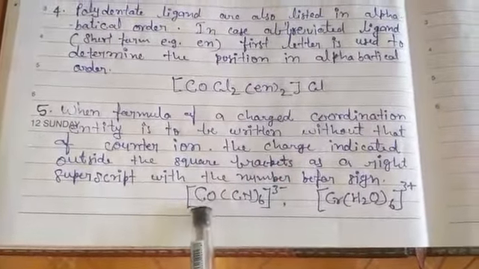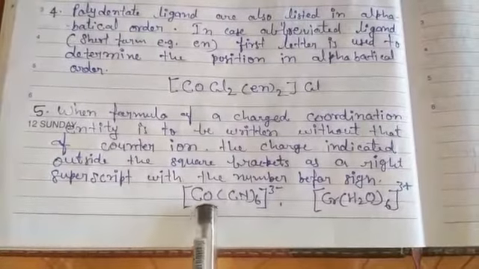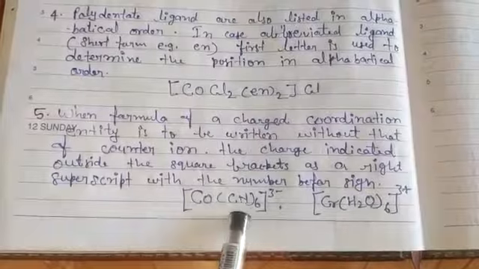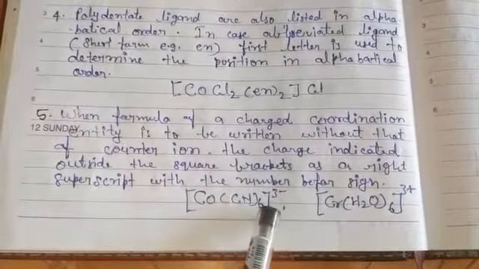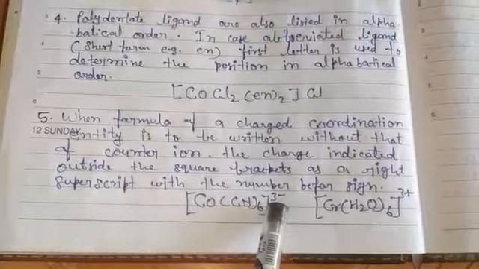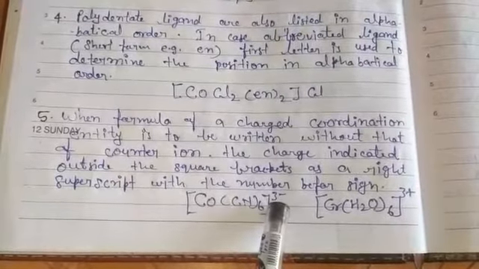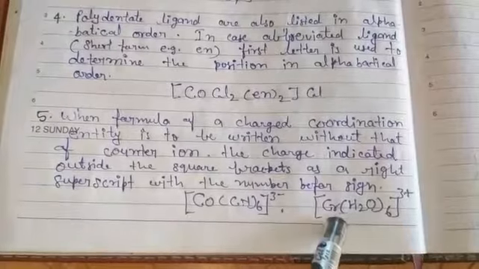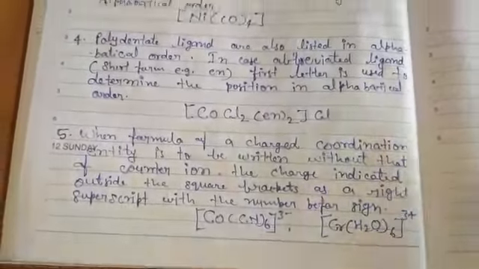Next, hexacyanocobaltate. This is written within a square bracket, and since the counter ion is not written, we indicate the 3 negative charge outside the sphere. In the same way, hexaaquachromium is also written.